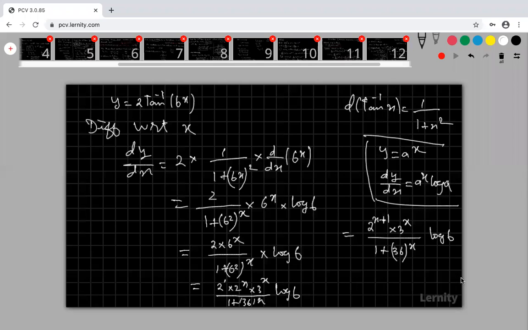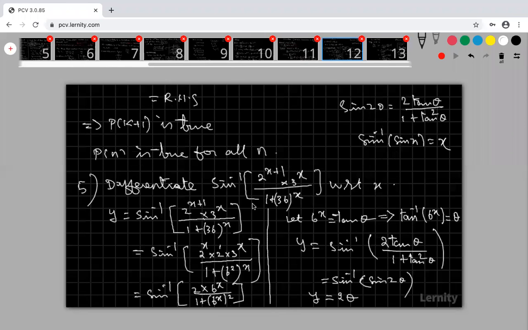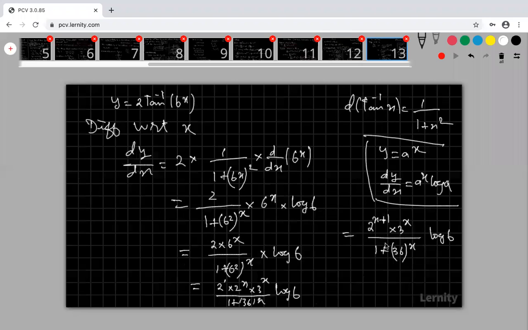Are you okay? So this is our given one. Here my sine inverse of 2 power x plus 1 into 3 power x divided by 1 plus 36 power x is the given. This is our function, so that function into log 6 is our dy by dx. Are you clear? Any doubt? Please ask your doubts. If you have any doubt, I will explain one more time.